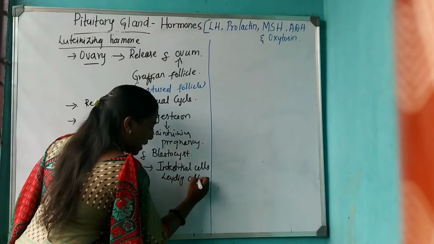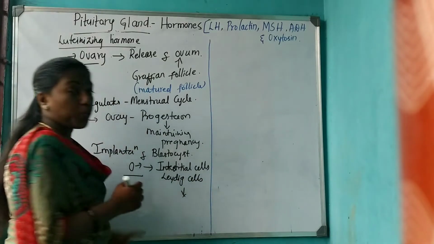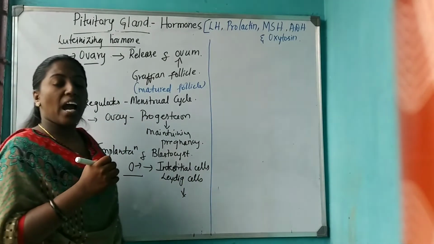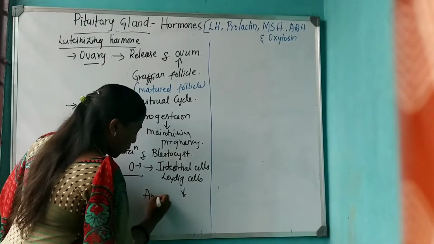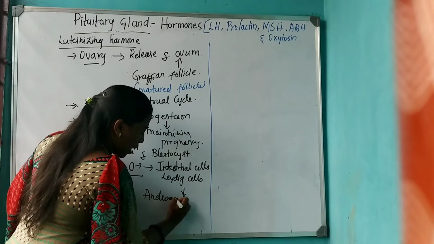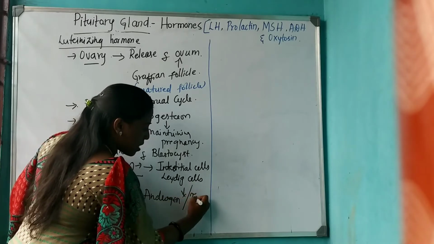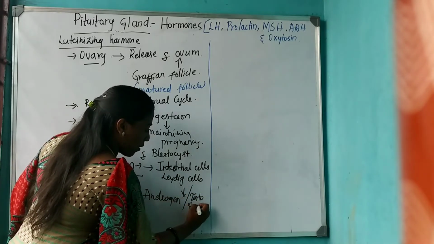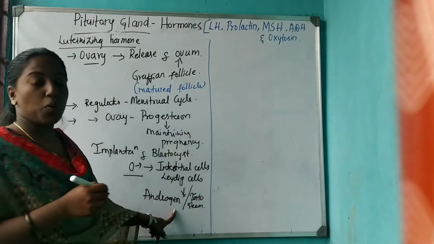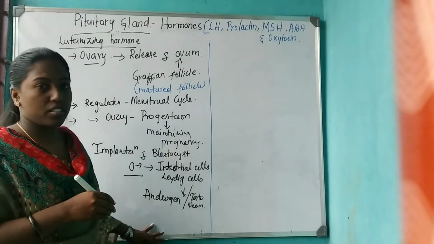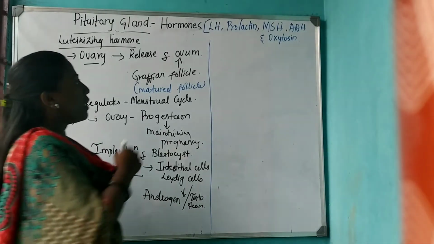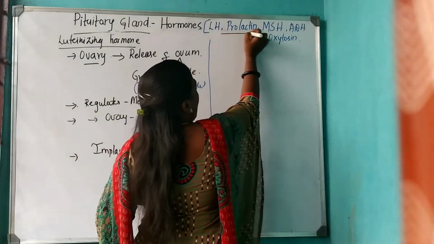It makes them produce the hormone called androgen, or testosterone, which is responsible for secondary sexual characters in males. That is regarding LH.